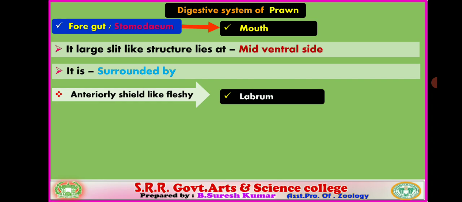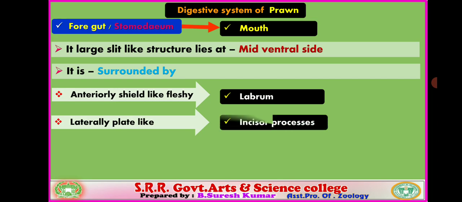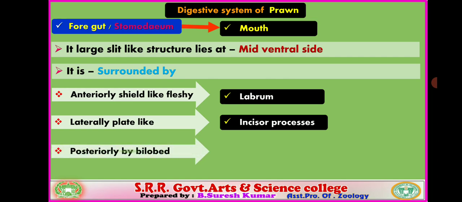And next, laterally, plate-like structures are associated with the mouth. They are called incisor processes. They are hard chitinous plates. And next, posteriorly it is bounded by the bilobed labium, the lower lip. It is also called the lower lip.